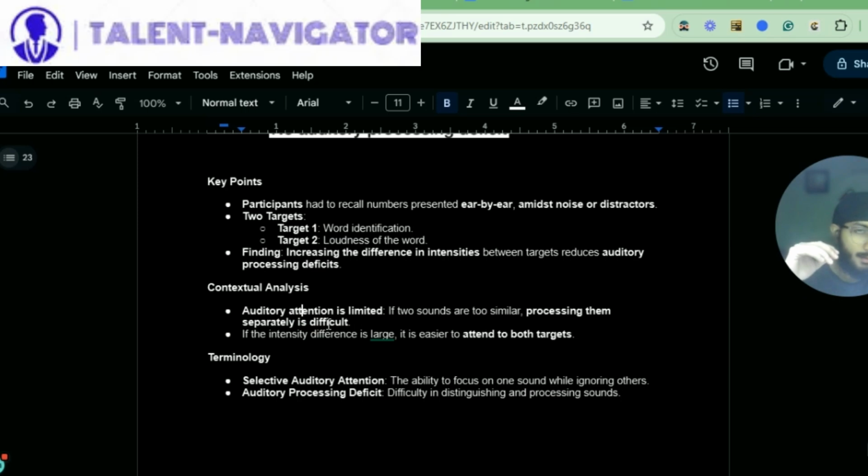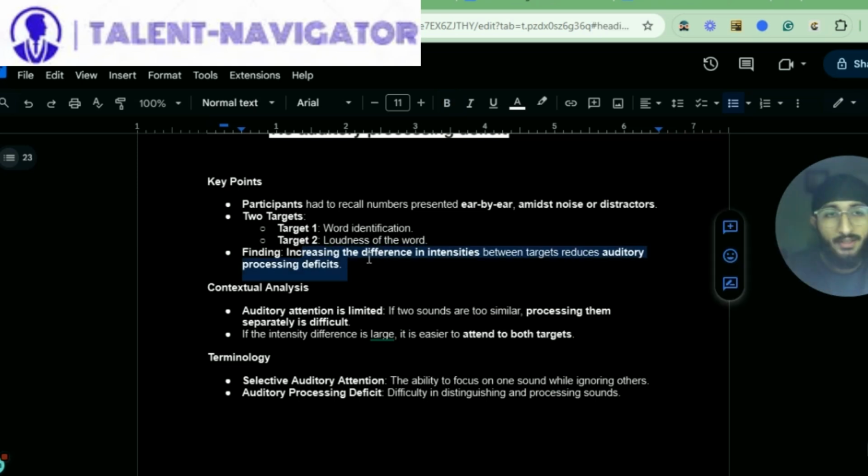That means that the cognitive load on the brain to distinguish these two targets reduces when we increase the difference in intensities between the two targets. As we increase the difference, it will be easier for the brain to distinguish these two targets, and so the brain would require less cognitive effort in order to distinguish them. So that is what is meant by increasing the difference in intensities between targets reduces auditory processing deficits.